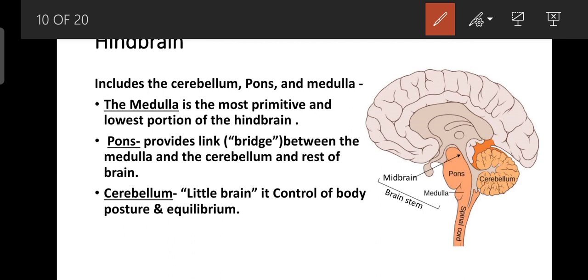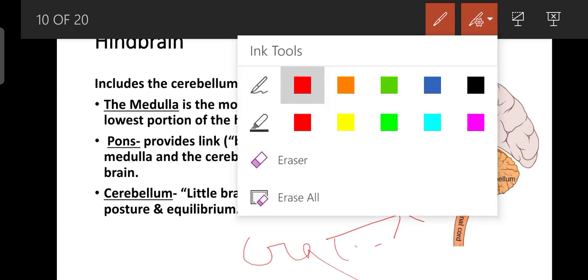The cranial nerves arise from the brainstem. So this is very important, because cranial nerves arise through the brainstem.